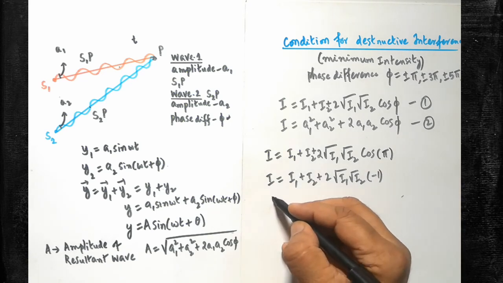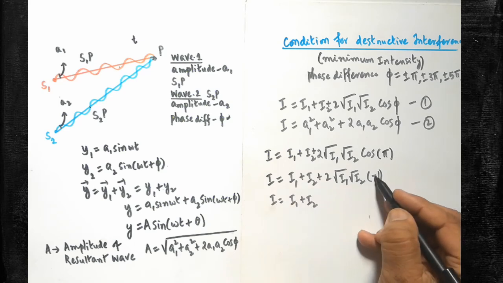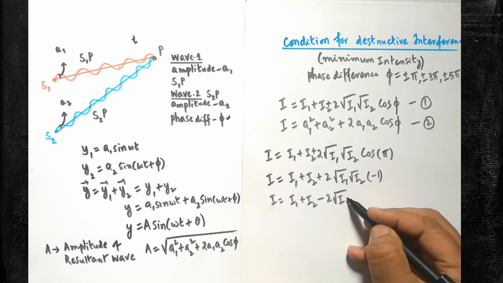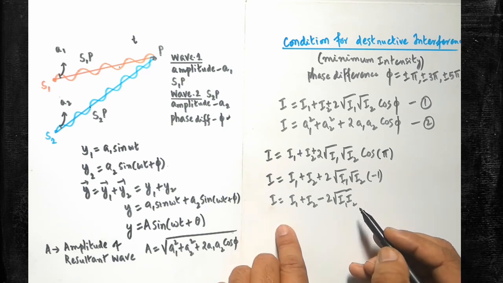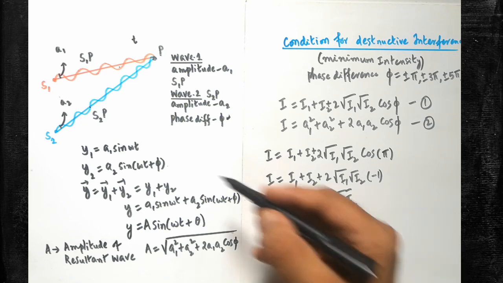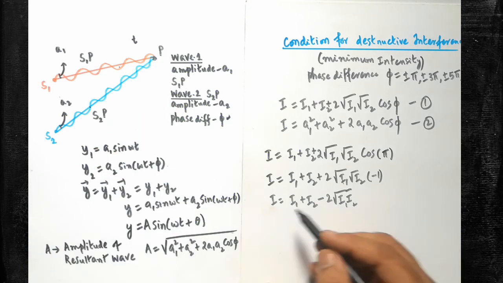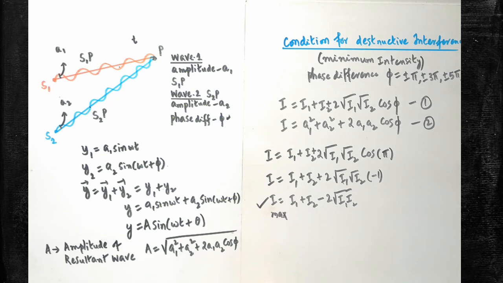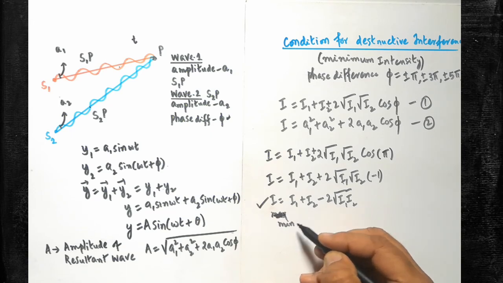Are you clear? So now the formula becomes I1 plus I2, this minus can be written here, minus 2 square root of I1 I2. Both of them can be written in a single square root. Are you clear? So this is the expression. When the two waves interfere, finally you will be getting the minimum intensity spot. To calculate the minimum intensity of that particular spot, this expression can be used. This is in intensity format, to calculate the minimum intensity, I minimum.